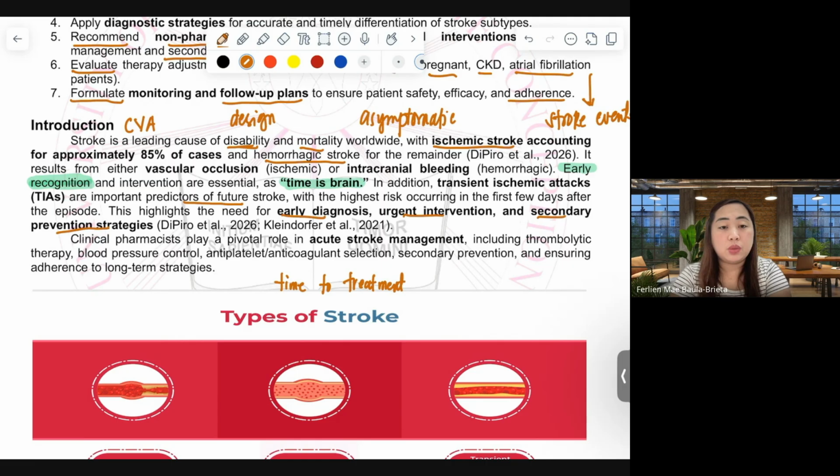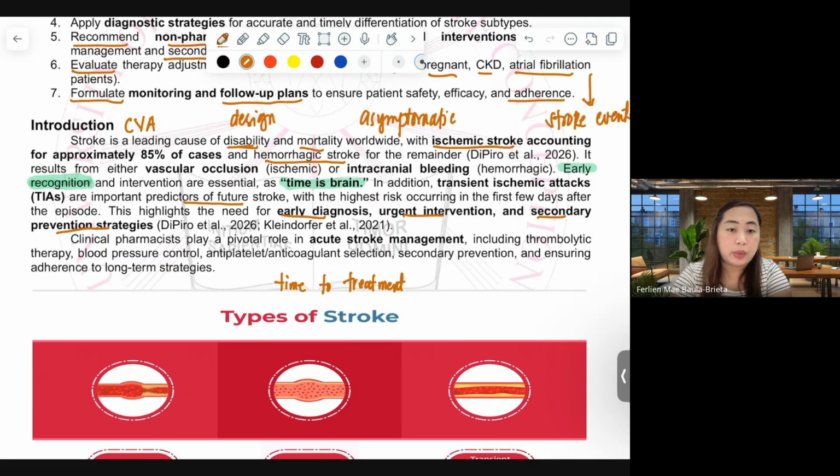Here in the Philippines, we don't have specific clinics for that, but for stroke patients in the hospital, as pharmacists, we have to give our thoughts, our recommendations, and our formulated plans for prevention, secondary prevention, and to promote adherence among patients who have experienced stroke so that their quality of life will be preserved, as mentioned a while ago.